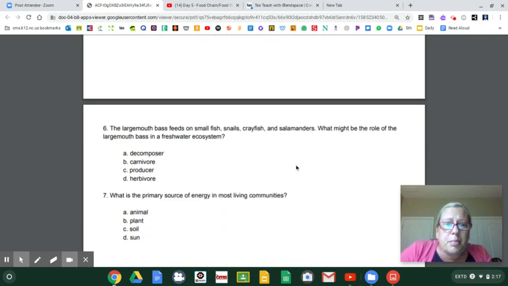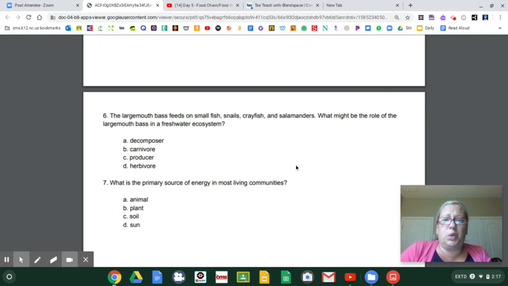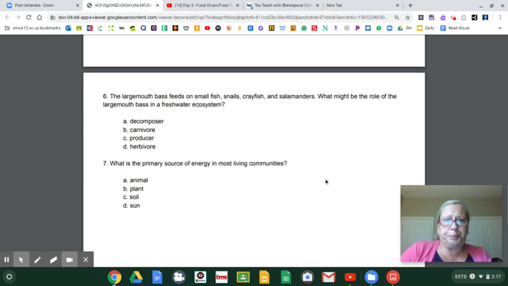All right, number 6. The largemouth bass feeds on small fish, snails, crayfish, and salamanders. What might be the role of the largemouth bass in a freshwater ecosystem? Oh, so wait, it feeds on fish and snails and crayfish and salamanders. Are those all animals? So does it eat meat? It could be a consumer, decomposer, carnivore, producer, herbivore. I know you're going to get that one now.